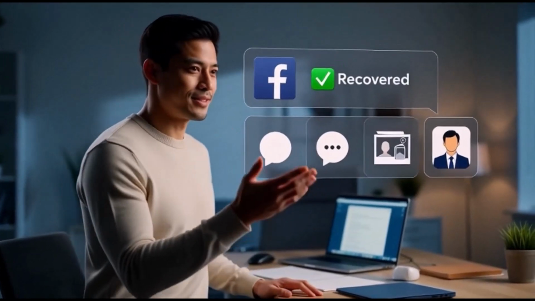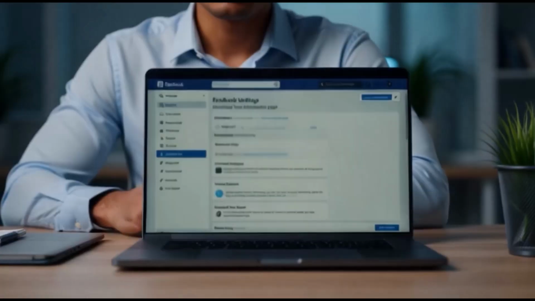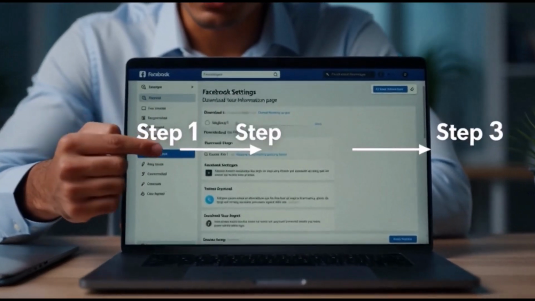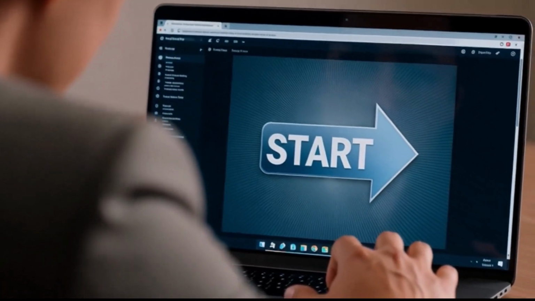I've helped many users recover old Facebook data, chats, photos, and account information. In this video, I'll show you the exact step-by-step process to download your Facebook data and restore deleted messages safely. Let's start. Step-by-step Facebook message recovery process.